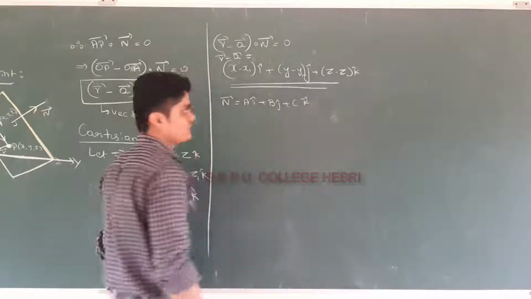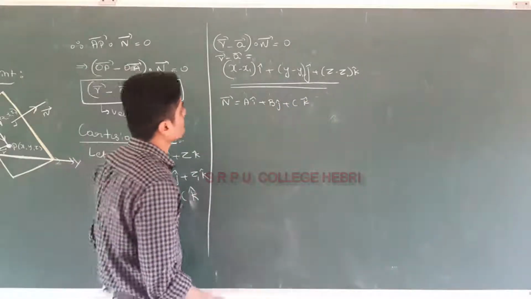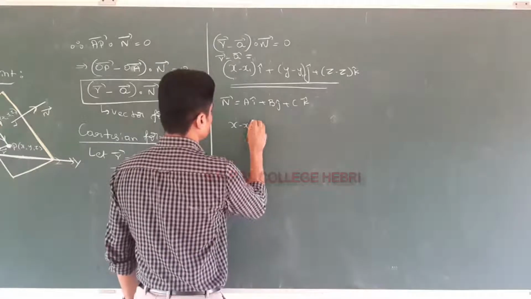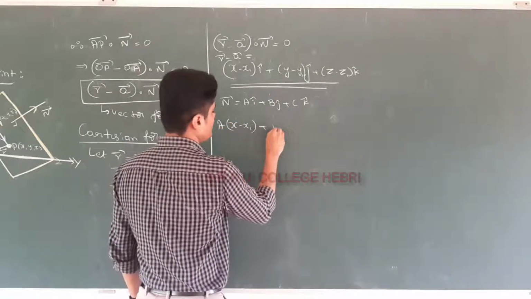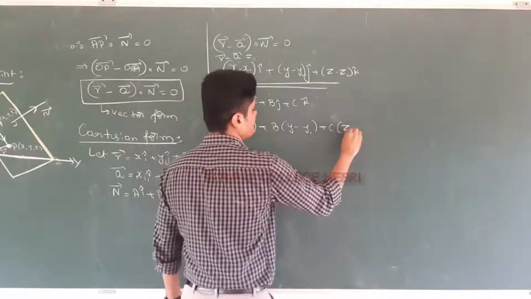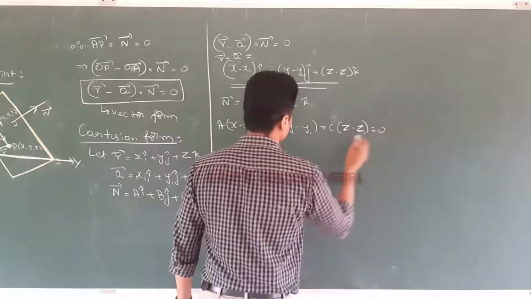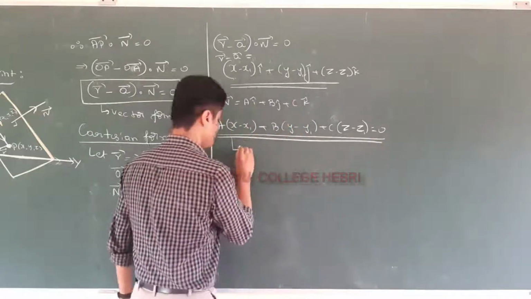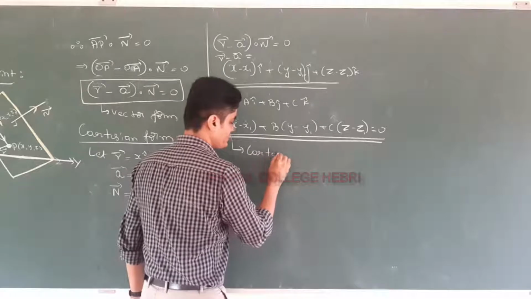So now take the dot product between them. Any dot product equals 0. So a into x minus x1 plus b into y minus y1 plus c into z minus z1 equal to 0, and this is known as the Cartesian form.